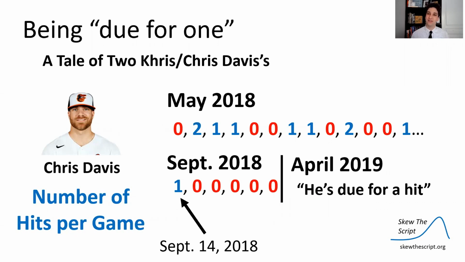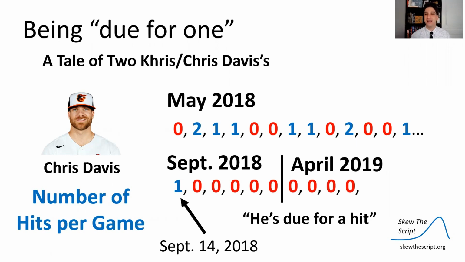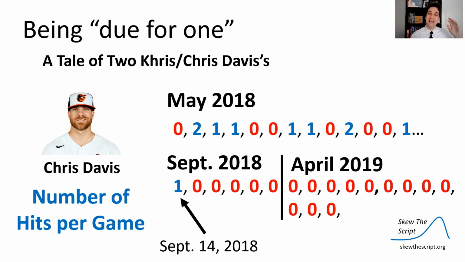He had a bad slump at the end of the year. Maybe he retooled some things over the offseason. He's ready for getting a hit now. Start in April, opening day, 0 hits. And then the following game, 0 hits, 0 hits, 0 hits. Okay, he's got to be due for a hit now. He's just got to be. 0 hits, 0 hits, 0 hits. Until 17 straight hitless games transpire between the end of the previous season and the 2019 season.